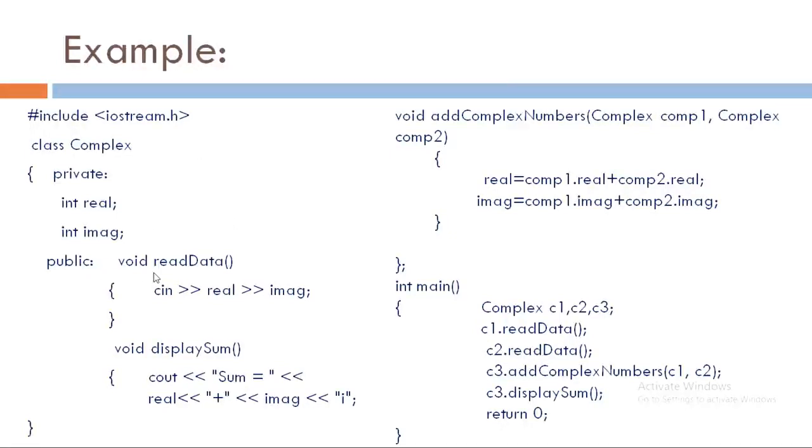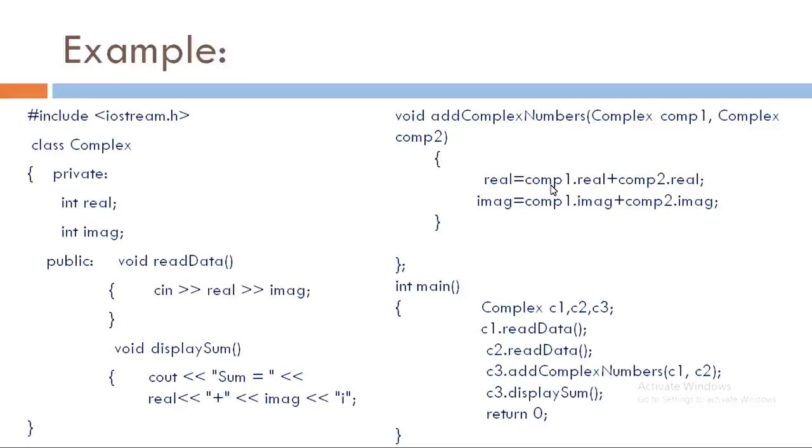Now we are having a member function read data which will read the imaginary and real part of a complex number. Then we are having display sum function which is used to get the sum of real and imaginary parts of respective objects of the class. And the third thing is a void add complex numbers that is used to add.